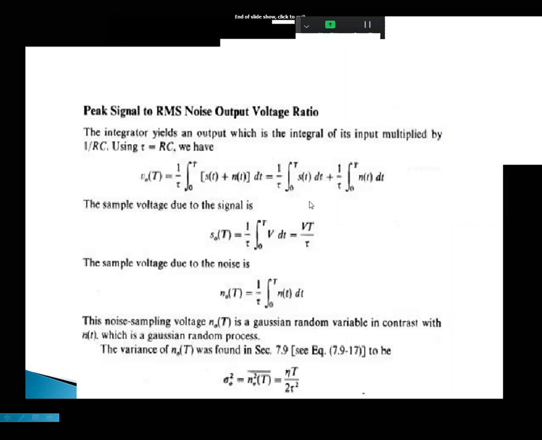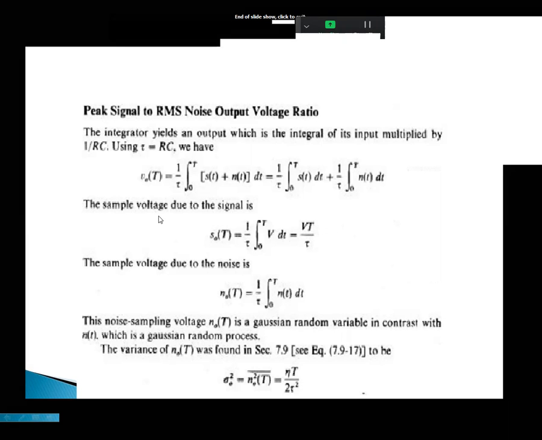Now the sample voltage due to the signal is S naught of t, the output of the signal, and N naught of t is the output of the noise. The integrator output is a combination of signal plus noise.